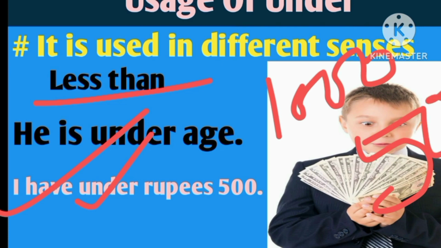So you have 500 less than the desired amount. In this sense, we can use under. I have under 500 rupees. That means I have 500 rupees less than the desired amount.